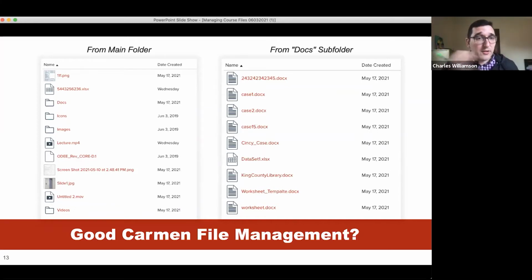And we have here on the left, the main folder where all of the files and subfolders are listed. And then we have a snapshot of the docs subfolder. What I would like for us to do is to take a close look at these two folders, and in the chat, share some of what you see as potential problems with the way in which this particular instructor is employing file management strategies, what is unsuccessful, and what they can do to improve the way in which they're organizing their files within Carmen.